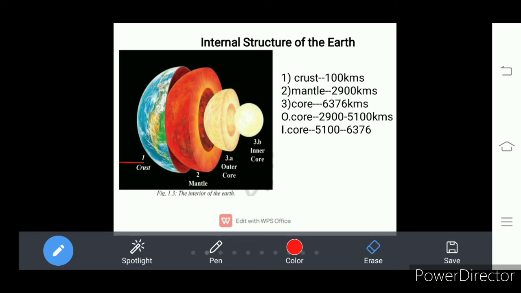Understand? Look here. This is the layer of the earth, the line I have drawn. So what are the substances available inside the crust? They contracted. That means they have come very close.